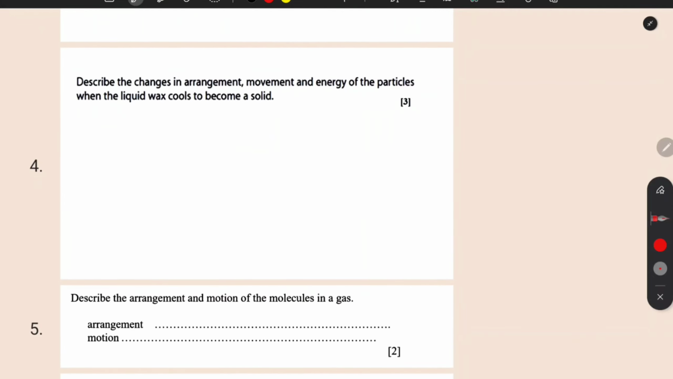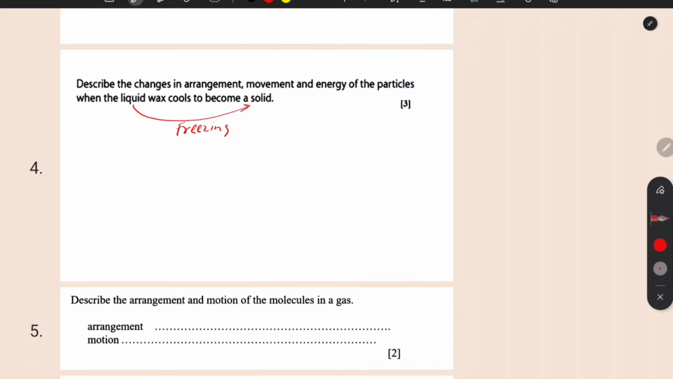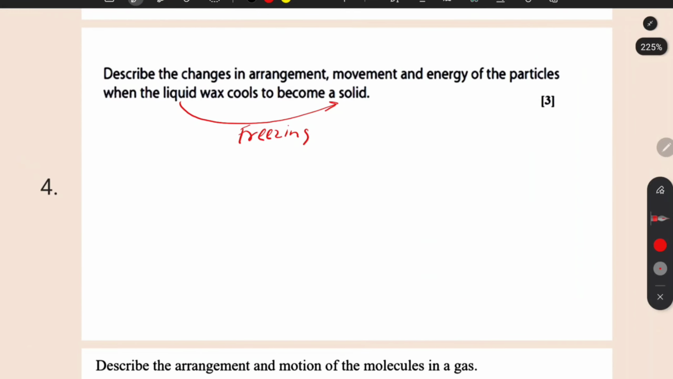Then describe the change in the arrangement, movement and energy of particles when liquid wax cools to solid. Like liquid is converting to solid, which process is this one? That liquid is converting to solid, it is freezing. So how can we write the change in arrangement?